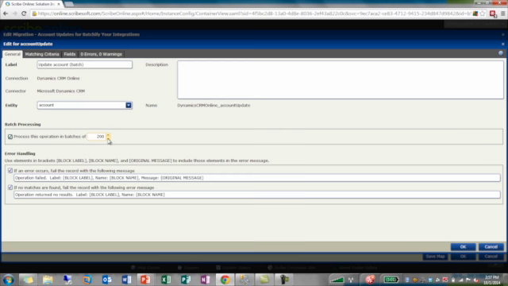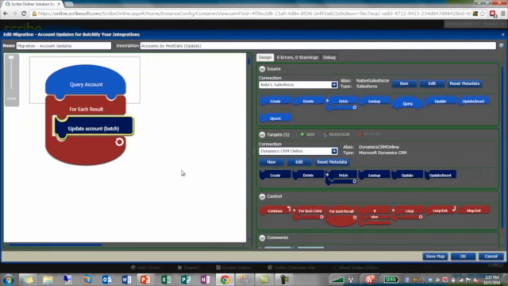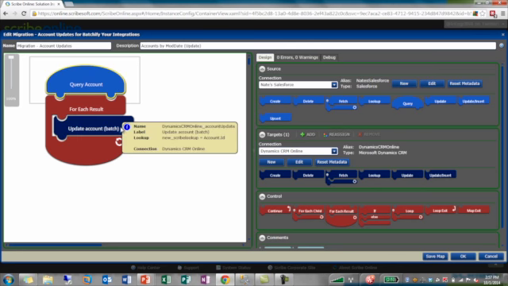How many accounts am I going to take and save and cache until I send them over? For me, the sweet spot's 200. You could be using more than that with different applications. Basically, this is going to be going through all these accounts. It's going to do all my field mappings really quick, all 200 of those, send them off, do the next 200, send them off.